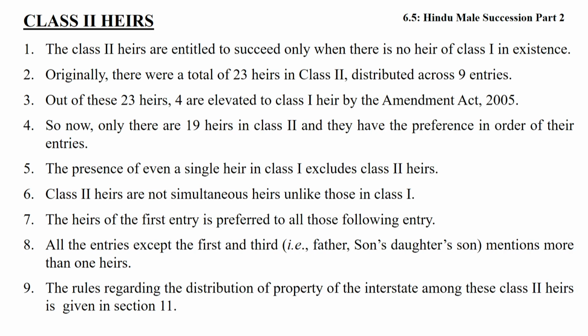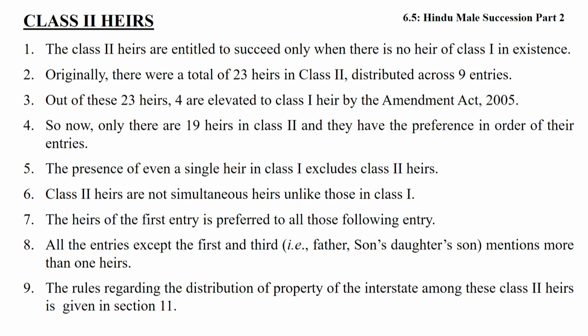So we can deduce a law on the basis of sections 8 and 9. Under section 8, in the absence of the first class, the second class is entitled, and within the second class, entry first will prevail over second, and second over third, and so on.